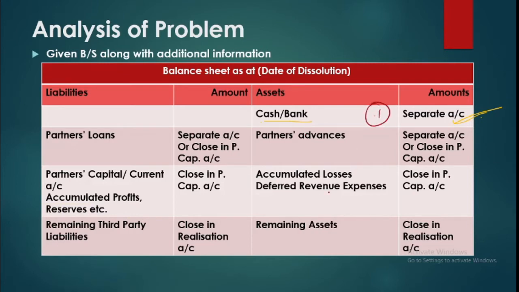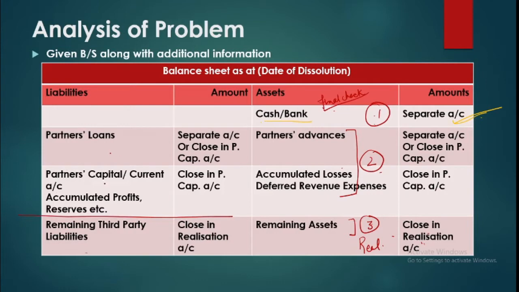Then we have some accounts relating to partners. Their advances, if they have given any advance, or the firm has given any advance to them, and their share in the losses, deferred revenue, expenses. This all will go in the second part, that is partners accounts. This first part is a check. Cash and bank account is prepared for final check. So we'll prepare its account separately. This will go in partners account, and everything else left, every other asset, that will go in the realization first part. Okay. Then here also on the liability side, we'll classify everything into two parts mainly.